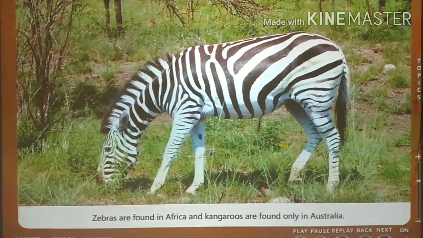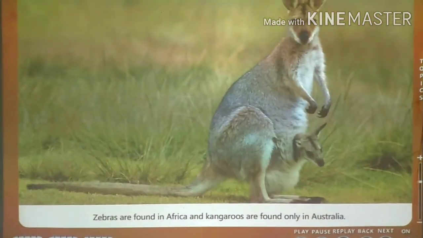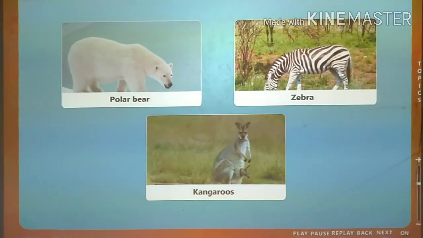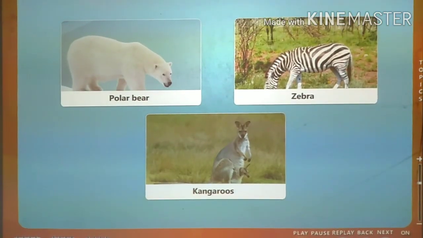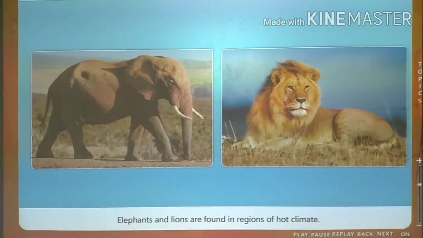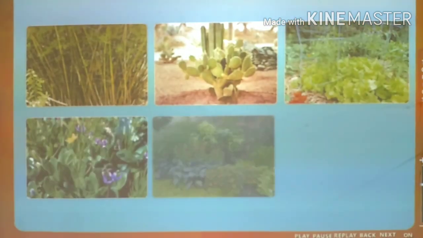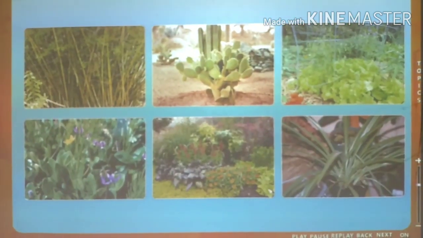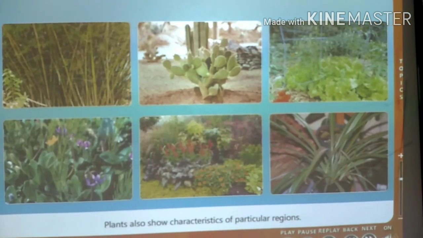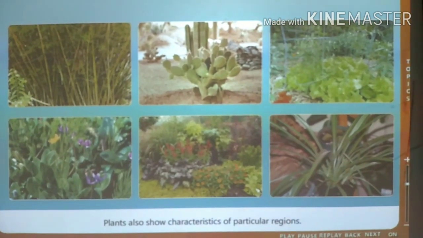Zebras are found in Africa and kangaroos in Australia. Elephants and lions are found in regions of hot climate. Plants in all these different regions also show a great variety.